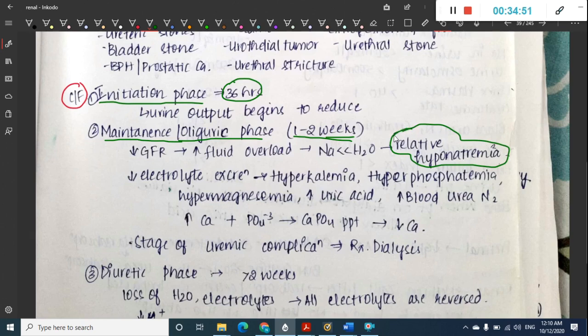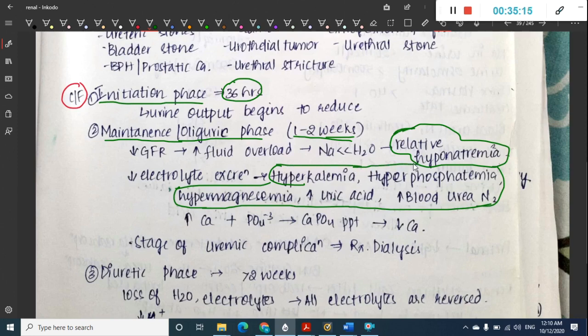And there is decreased electrolyte excretion. Because of decreased electrolyte excretion, other electrolytes like potassium, phosphate, magnesium, uric acid, blood urea nitrogen, all these will increase. So there is hyperkalemia, hyperphosphatemia, hypermagnesemia, increased uric acid and increased blood urea nitrogen. And sometimes calcium is increased, but this calcium will combine with the phosphate and form calcium phosphate, and as a result the serum calcium level will decrease.